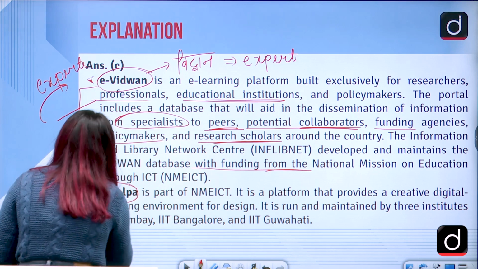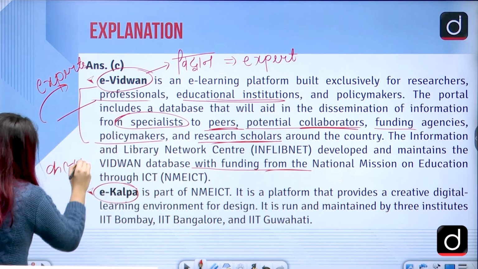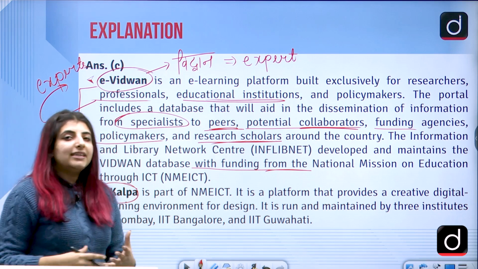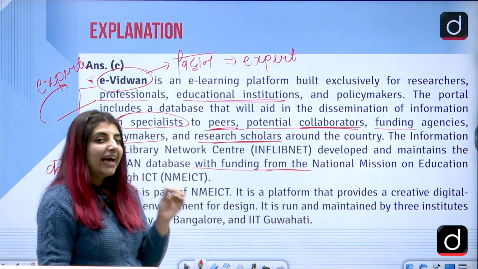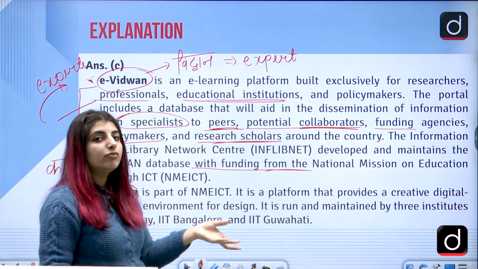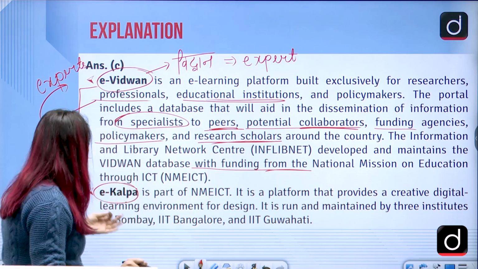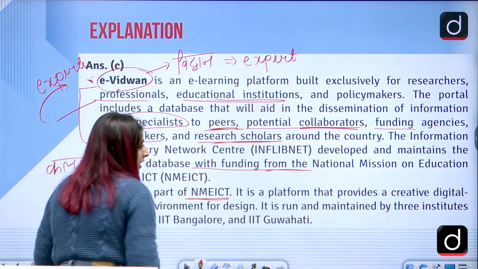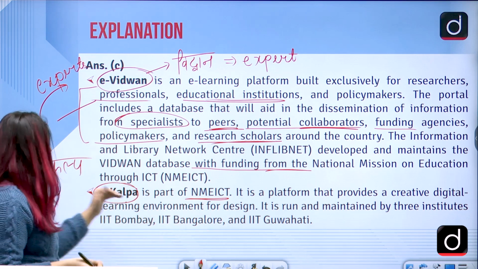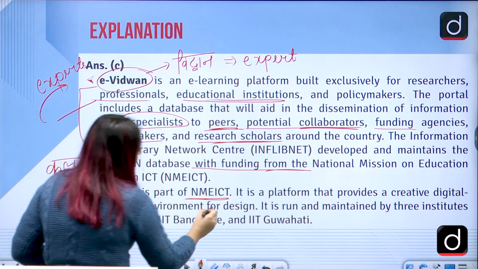Then we have eCulp. Culp is what? To create something, the design of something, right? Hence, eCulp is a platform for designing purposes. Part of NME-ICT, it provides a creative digital learning environment for design.